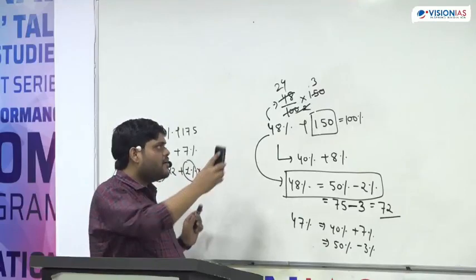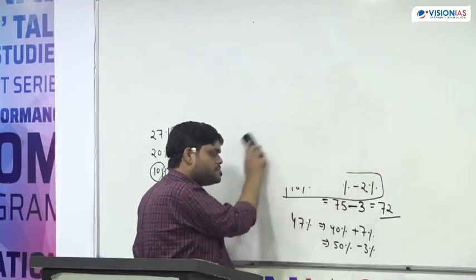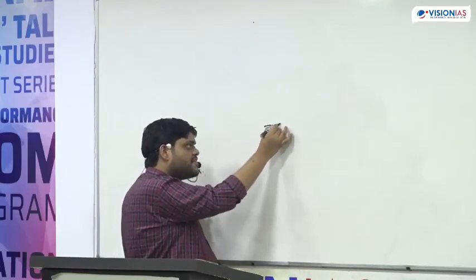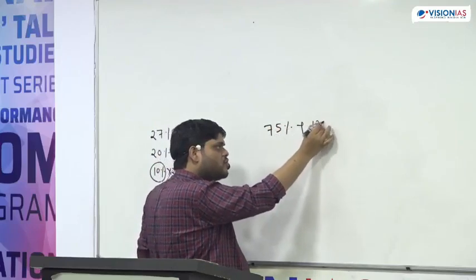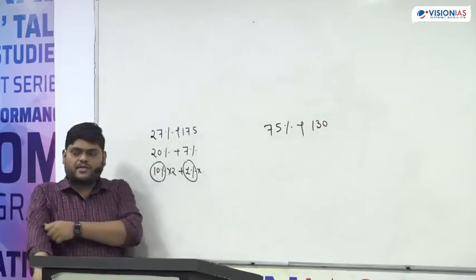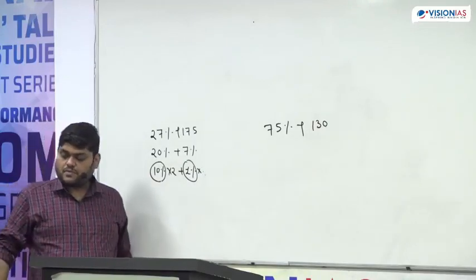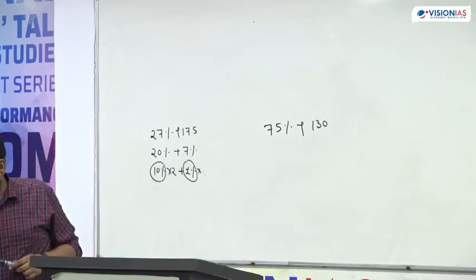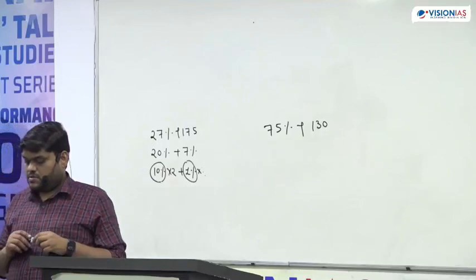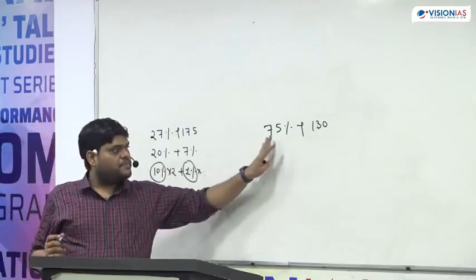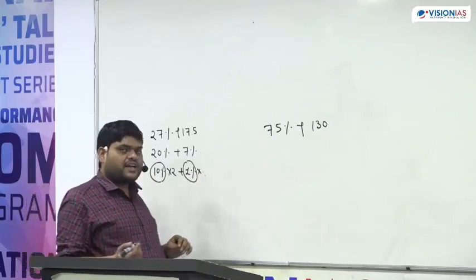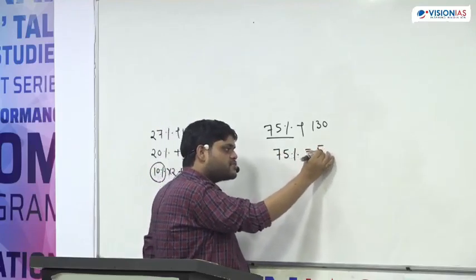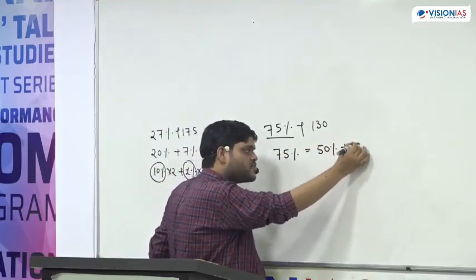Okay. Now, suppose we have to find out the 75% of 130. 75% of 130. So how can we find it out? We can write 75% is equal to 50% plus 25%.